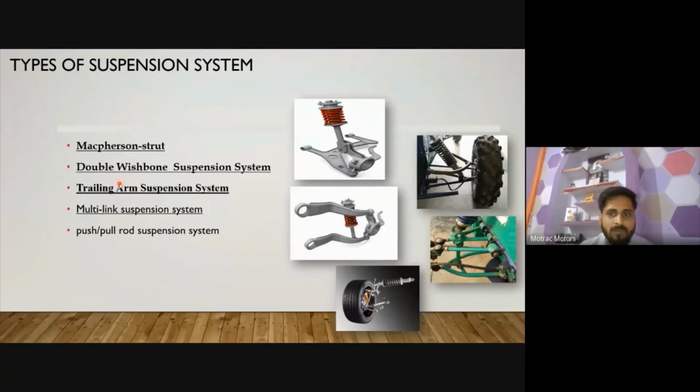And second is the double wishbone suspension. This is a double wishbone suspension. For events or racing car purposes, we generally prefer this kind of suspension. Double wishbone is a properly independent suspension. We get a proper length so that the wheel can move freely. Whatever ups and downs there will be, the vehicle moves freely, and this is automatically reduced with the help of the damper. It is also known as an A-arm suspension, double A-arm suspension, because it looks like an A.